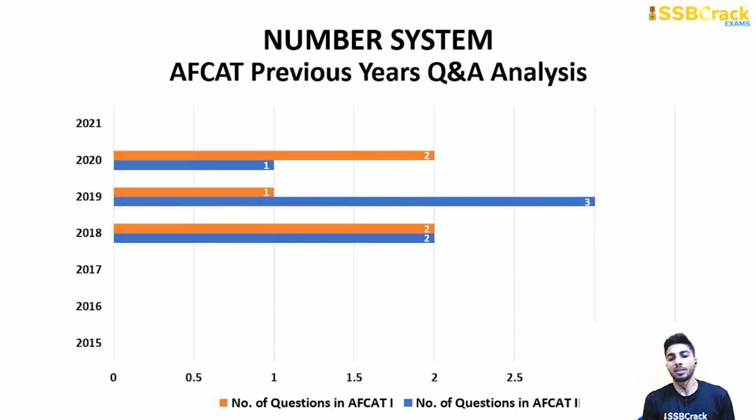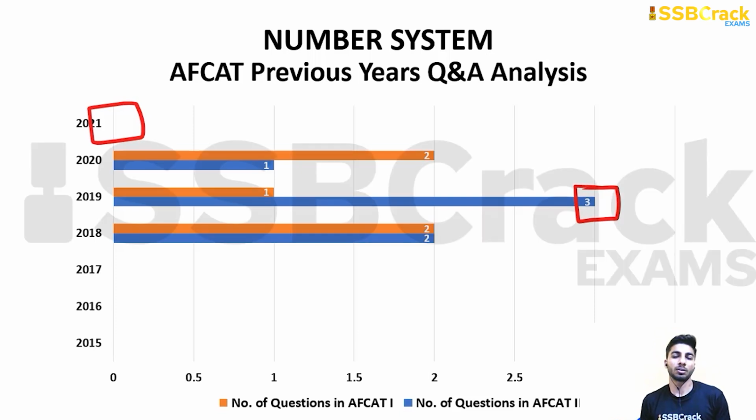So the first one is number system. The maximum number of questions asked is 3 in the number system, and the minimum is 0. Some of you may say that this is not important because 0 questions may be asked, but if any questions come from this section, trust me, you will solve them very easily, because you just have to know some basic rules.